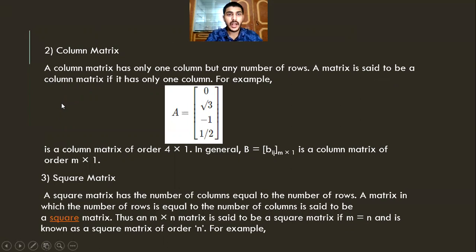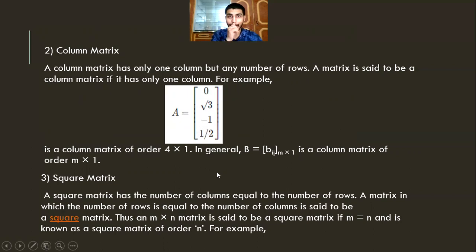Column matrix. A column matrix has only one column, same as a row matrix. In a row matrix, we have only one row, and in a column matrix, we have only one column. There can be any number of rows. A matrix is said to be a column matrix if it has only one column. For example, here we can see only one column and we have 4 rows.